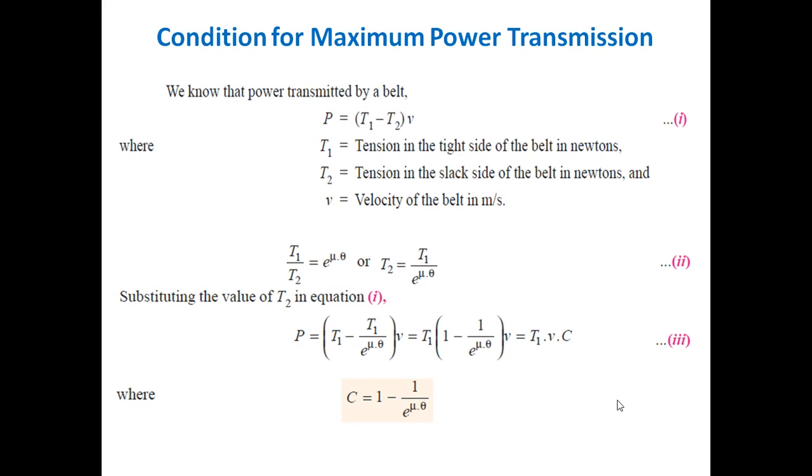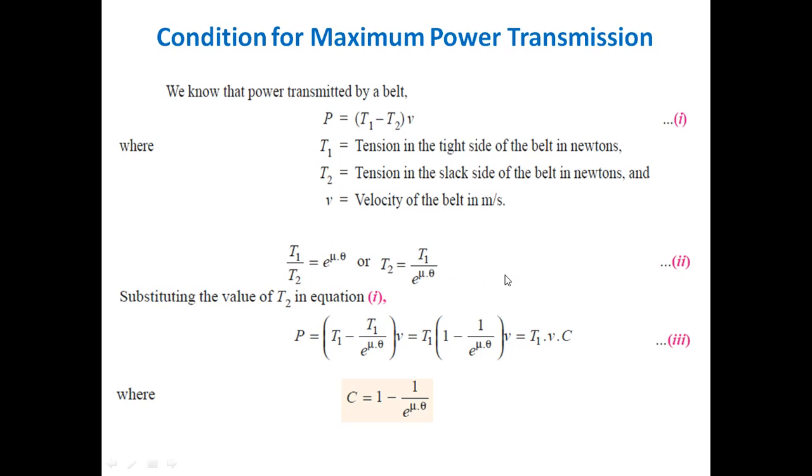There is one more important thing that we will be discussing today, the condition for maximum power transmission. So we'll be deriving a relationship for this. We have already known about the power transmission in the belt drive, that is P is equal to T1 minus T2 into V, where T1 is tension in the tight side, T2 is the tension in the slack side, and V is the velocity of the belt.